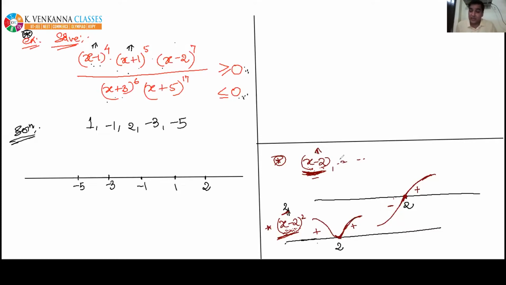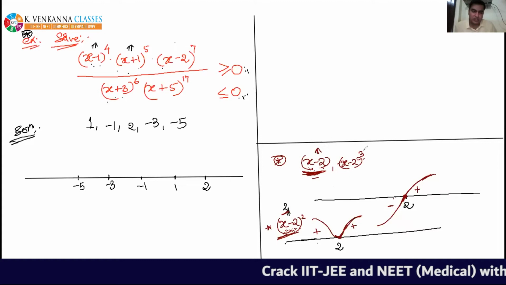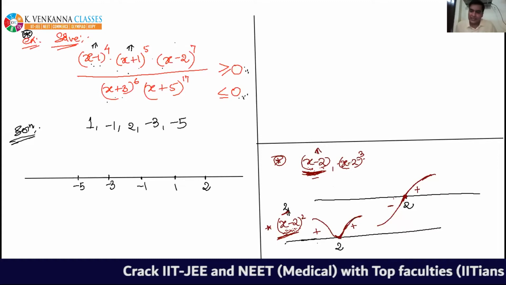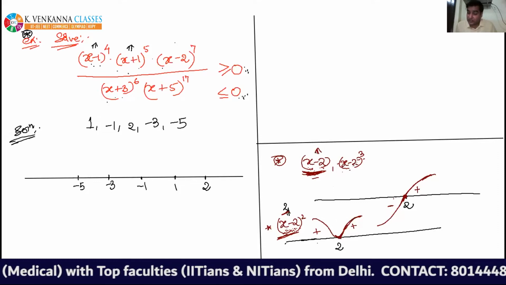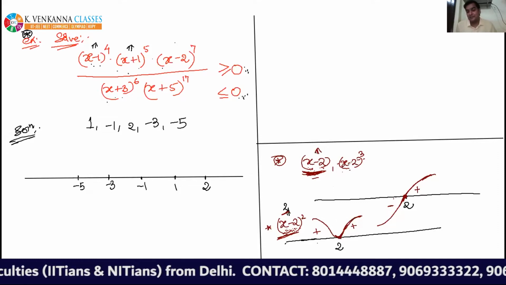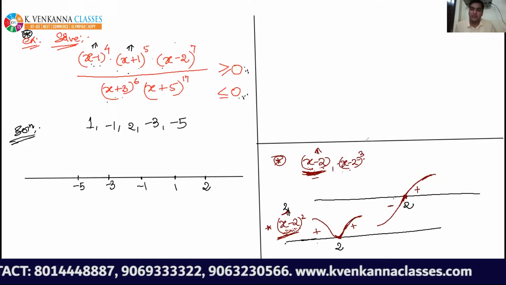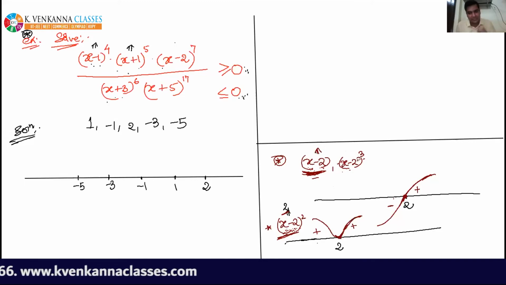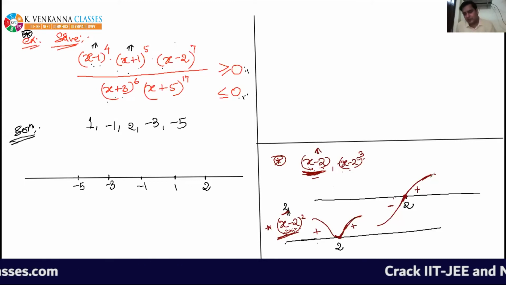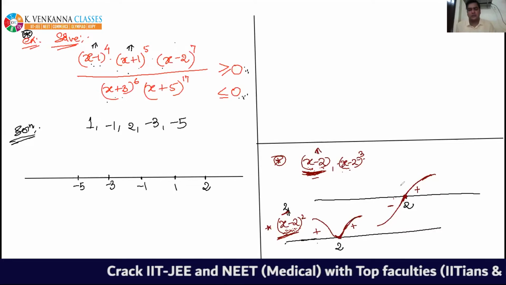The same thing will happen if the power of x minus 2 is odd. Suppose the power of x minus 2 is 3. Then again about the point x equal to 2, this expression will change its sign. For x greater than 2, it will be positive. For x less than 2, it will be negative. Cube of a negative will be negative. So about x equal to 2, it will change its sign. So while drawing, the wavy curve will cut the number line and go below the number line.